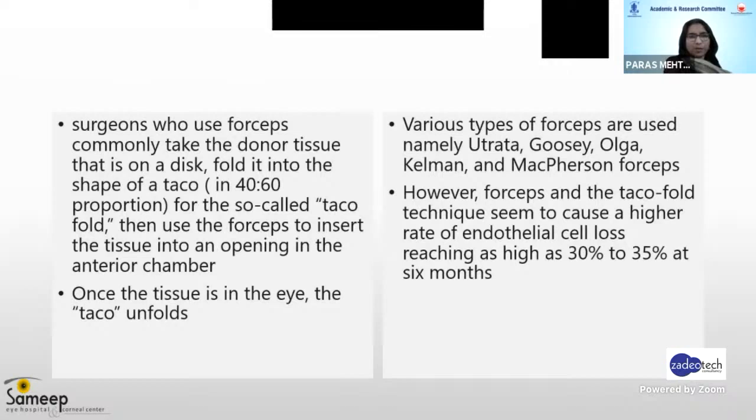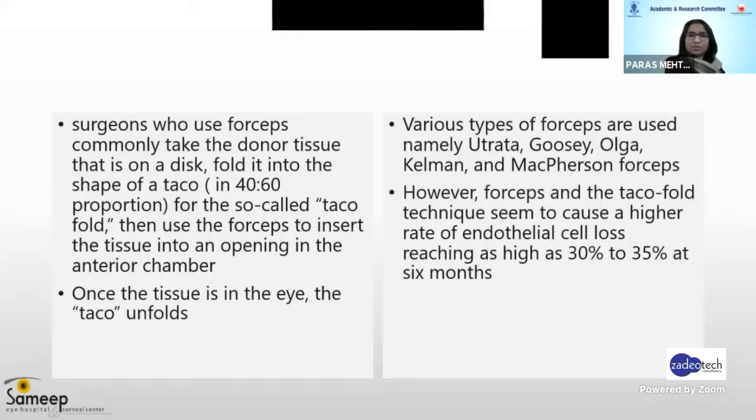The surgeons who use forceps commonly take the donor tissue that is on a disc, fold it into the shape of a taco, 40 to 60, which I said earlier, for the so-called taco fold, and then use the forceps to insert the tissue into an opening into the anterior chamber. Here you have to grab the tissue. Sorry, I don't have a video of the taco fold technique because I lost some of those videos. Initially, I used to use that and gradually transitioned to the other techniques. So, opening into the anterior chamber. Once the tissue is in the eye, the taco unfolds.